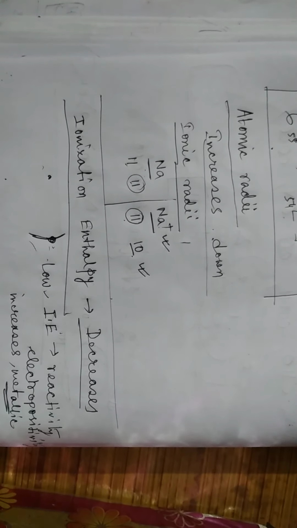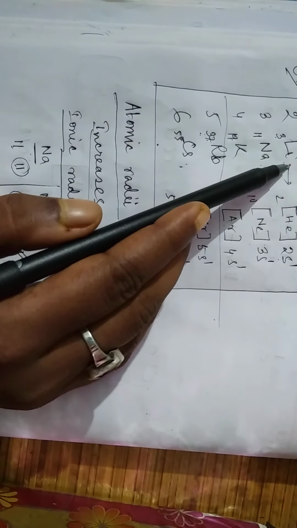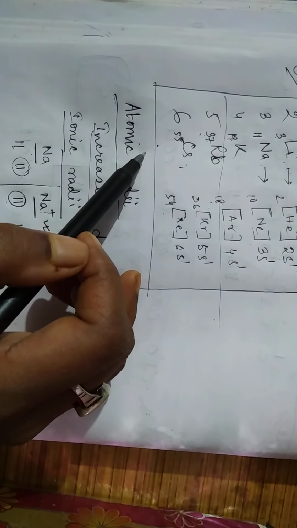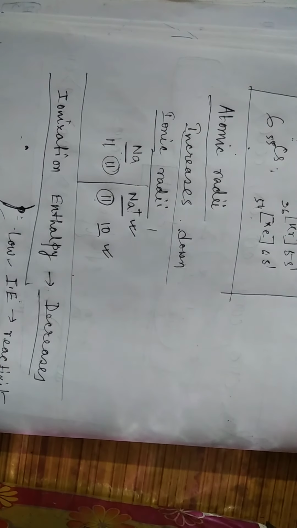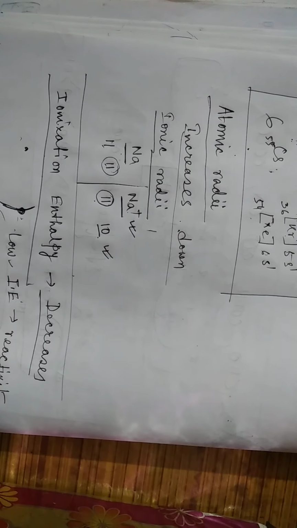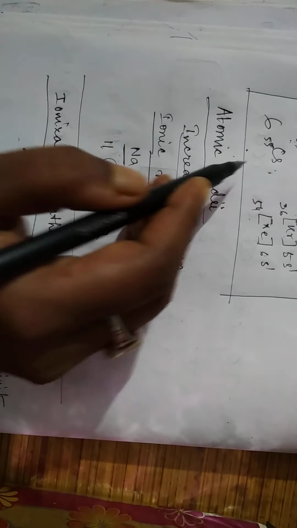So if we are seeing which one is the most reactive metal in this, these are all metals generally, and these are soft metals. Why they are soft metals, that also we will discuss. Why are they soft metals? They are metals. I told you they have the metallic character, and as we go down, metallic character increases. So cesium will show more metallic character than lithium.